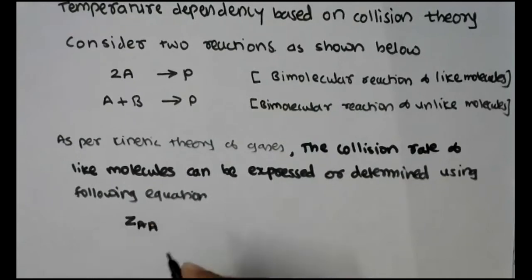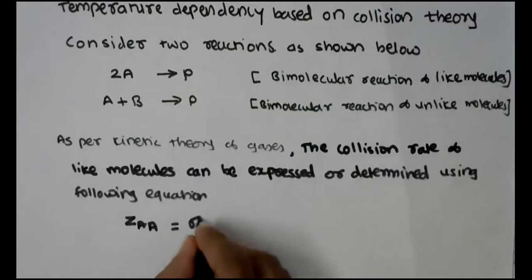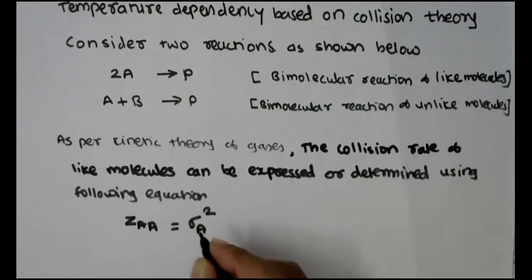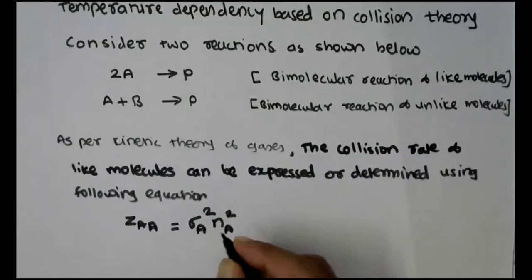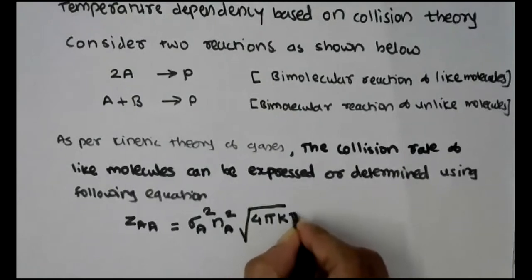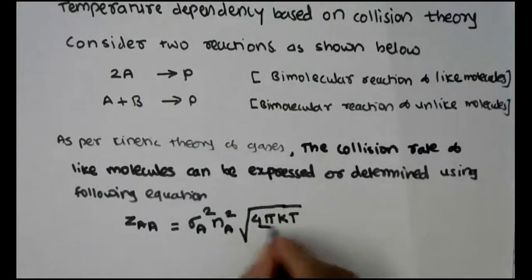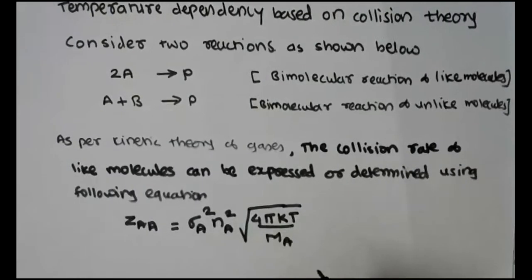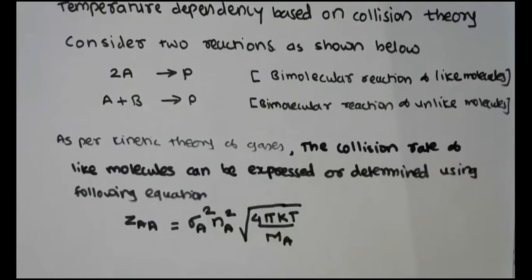ZAA is equal to sigma A squared, N A squared, under root of 4 pi k T divided by MA. Now you may have many questions in your mind: what is ZAA, what is sigma A squared, NA squared, and the meaning of the various variables.